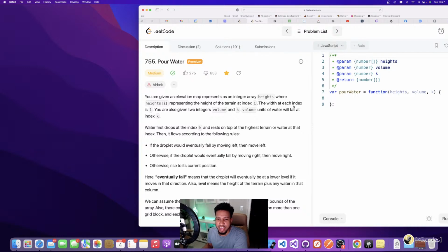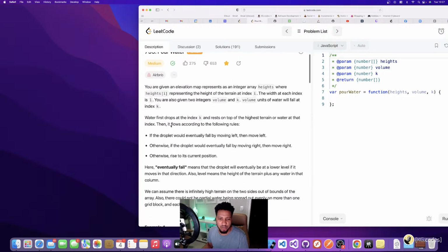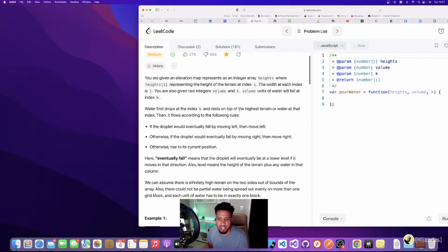The width at each index is 1. You are also given 2 integers, volume and K. Volume units of water will fall at index K. Water first drops at index K and rests on the top of the highest terrain or water at that index. Then it flows according to the following rules.